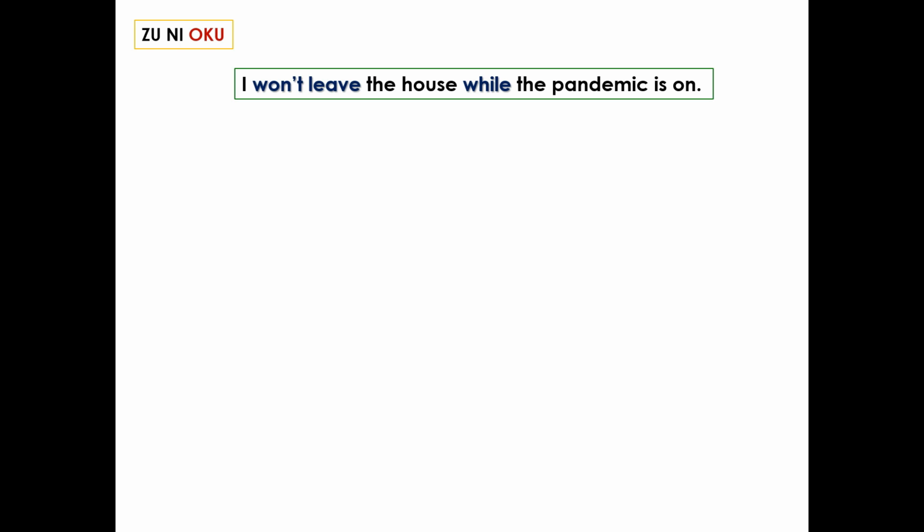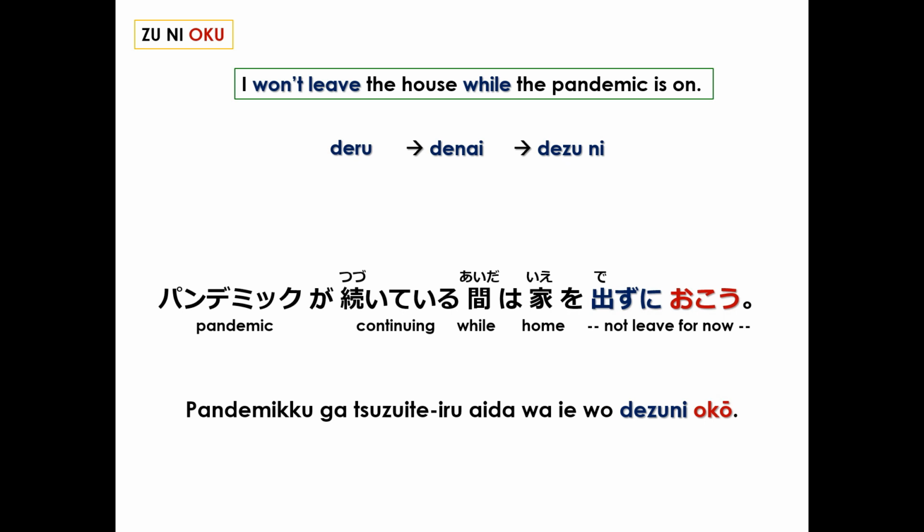Next example, I won't leave the house while the pandemic is on. Won't leave while. To leave is deru, negative, denai. Without leaving, dezu ni. Translation in Japanese: パンデミックが続いている間は家を出ずにおこう。I won't leave the house while the pandemic is on. The pseudo-noun aida indicates while, and you can review this conjugation in lesson 60.